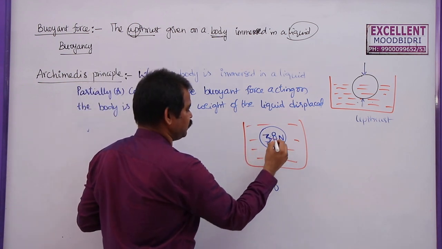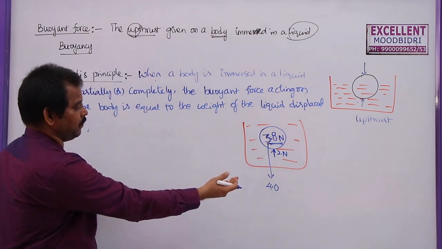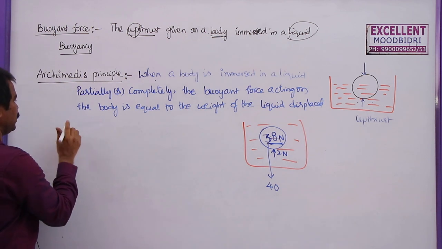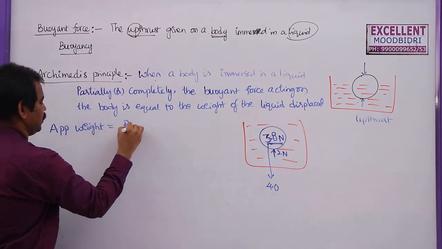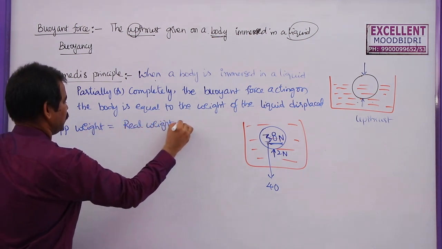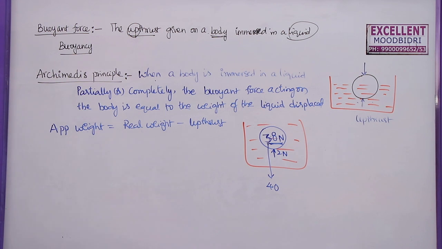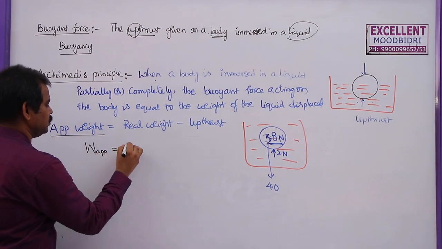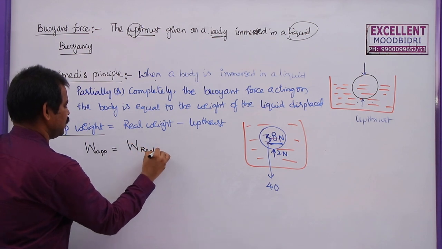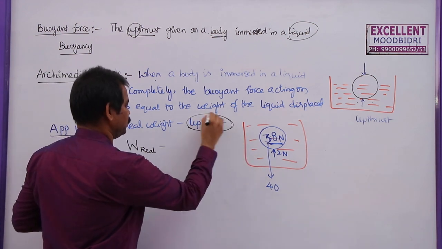The apparent weight of this body is equal to real weight minus the upthrust given by this liquid on the body. So now we can write the apparent weight of the body is given by real weight minus the upthrust. So how to find this upthrust? The apparent weight, I am writing it as W apparent, which is equal to W real minus this, the upthrust given by this liquid. So now we are going to find out this upthrust.